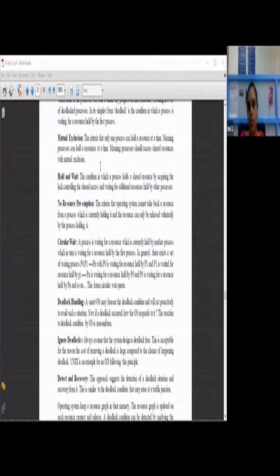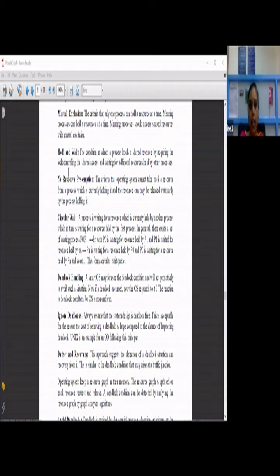If one process holds a particular resource for a long duration, the other processes which require it are going to suffer, and it will go into a deadlock condition. To avoid that, a specific time is given until which the first process can hold that resource, and after that it has to release it, and then the second process can use the resource it requires. That is mutual exclusion.